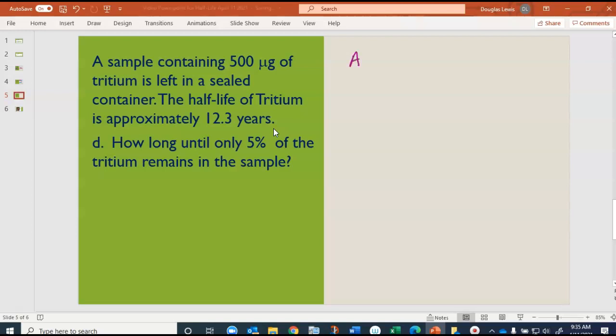If the remaining amount is 5%, we can put 0.05 there, is equal to the original amount. If it's 5%, the original amount would have to be 100% or 1. So 100% to 5% times 0.5 to the, and again, t over 12.3. So that gives us 1. We don't have to do anything. We could divide by 1 if we wanted, but that gives us 0.05. So we're going to take the natural log of both sides again.